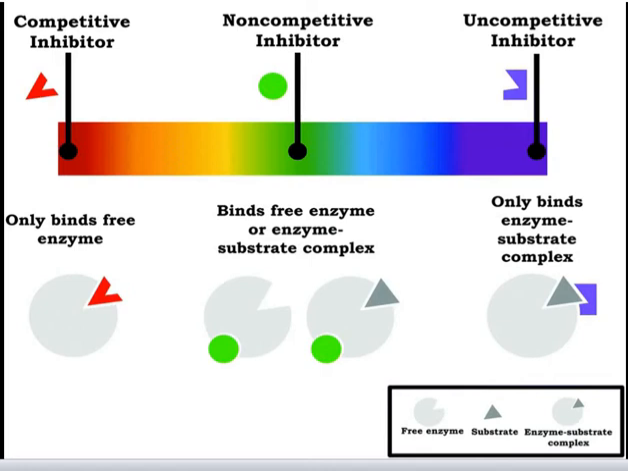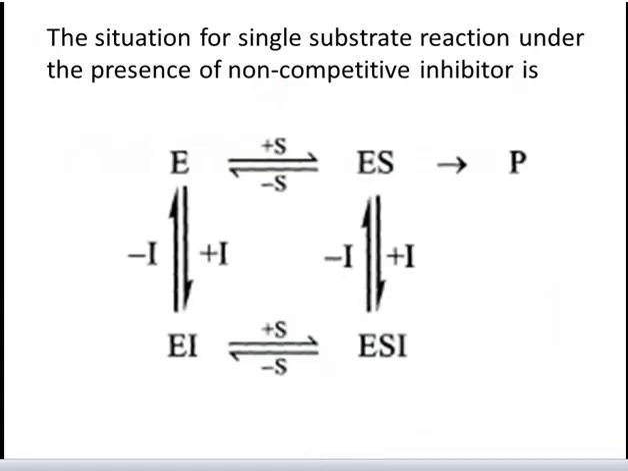Hence, the inhibitor must bind at a different site from the substrate. This means that a non-competitive inhibitor can bind either with free enzyme or with substrate-bound enzyme. And to bind the inhibitor, the enzyme has another site other than the catalytic site. So for non-competitive inhibition, the situation for a simple single-substrate reaction will be like this: enzyme plus substrate will convert into enzyme-substrate complex and may convert into product.